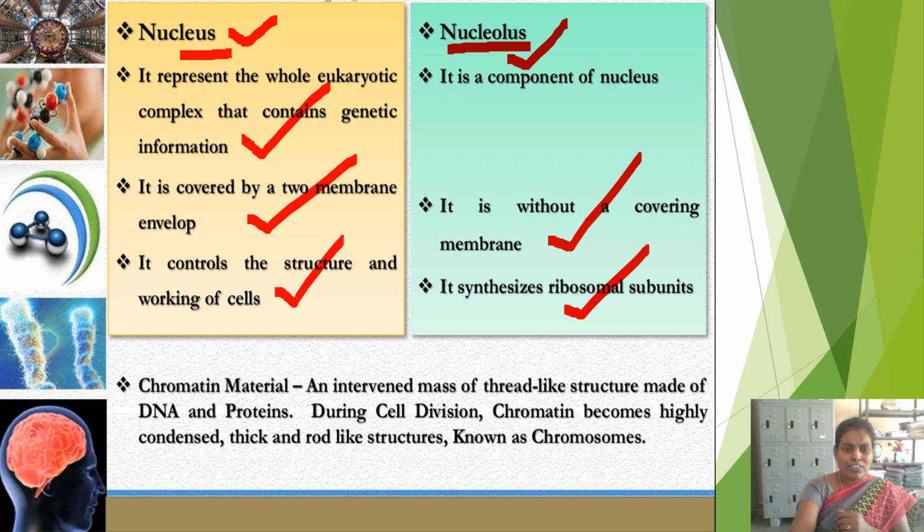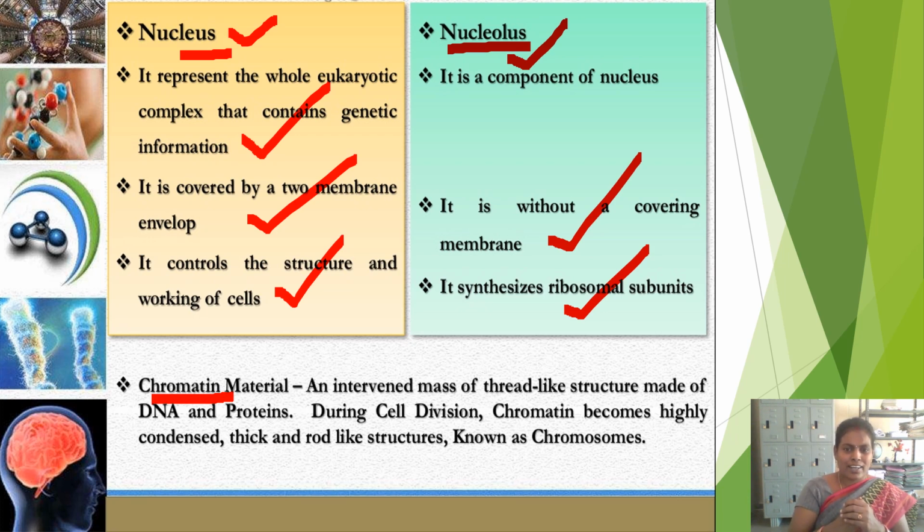And we have to discuss one more important component in the nucleus, that is chromatin material. What is this chromatin? In the last video we have seen this. Inside the nucleus some thread-like structures are present which are the sites of hereditary information. All information related to the parents is present inside these thread-like structures only.